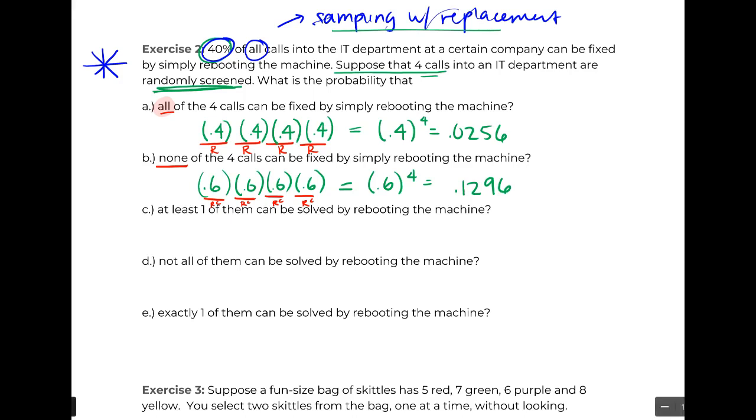All right, the next 2 are a little bit trickier. The next one, C, says that at least 1 can be fixed by rebooting the machine. So here's where students will get in trouble, especially if they try to do this little notation stuff, because that means 1 could be fixed.